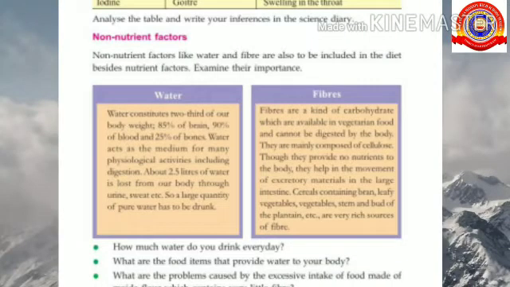After discussing the nutrient factors, we also discussed the non-nutrient factors. The non-nutrient factors like water and fiber are also essential for our health. We know that water is the most essential thing in our life. And about fibers, fibers are mainly composed of cellulose. They help in the movement of excretory materials in the large intestine.